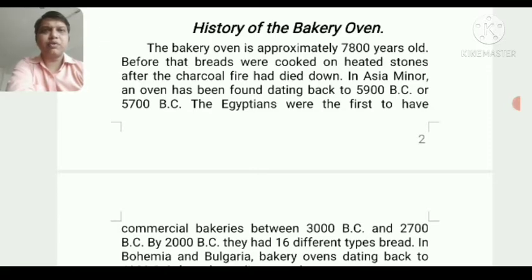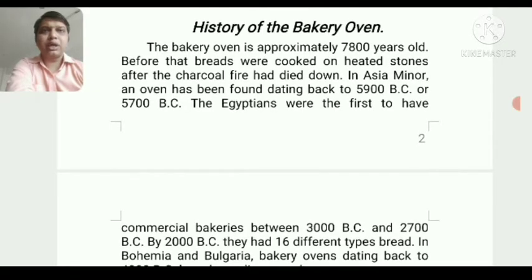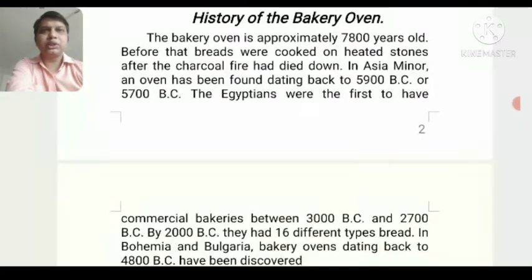Now coming to the history of the bakery oven: when and where, and what beliefs they have about how they got the bakery oven to make bread. It is believed that nearly 8,000 years back, they had a tradition of cooking breads on heated stone.